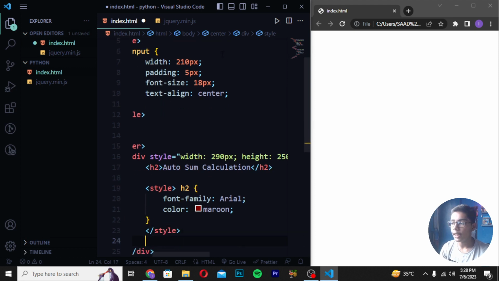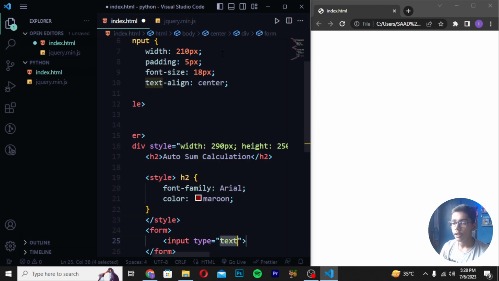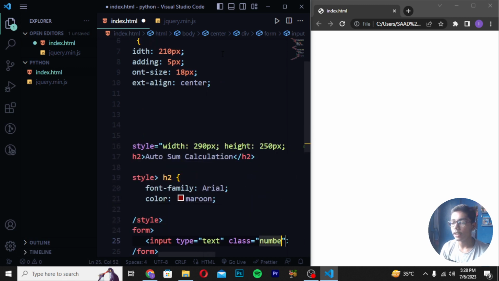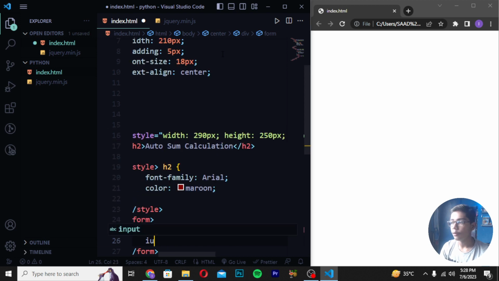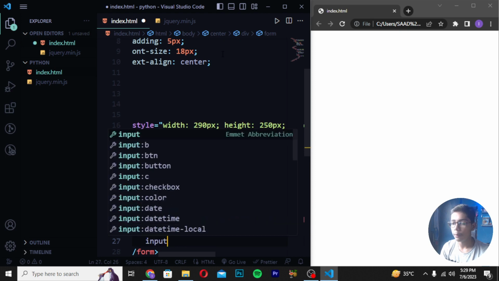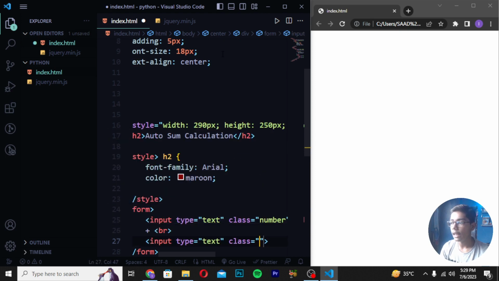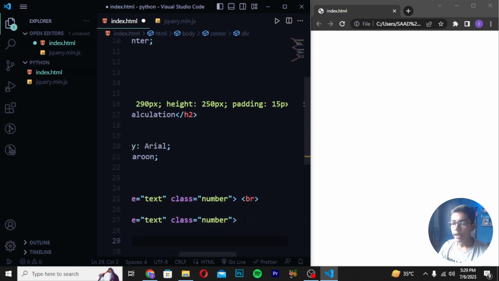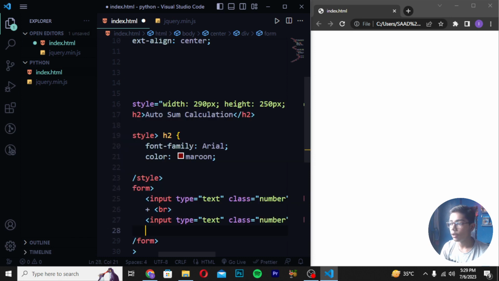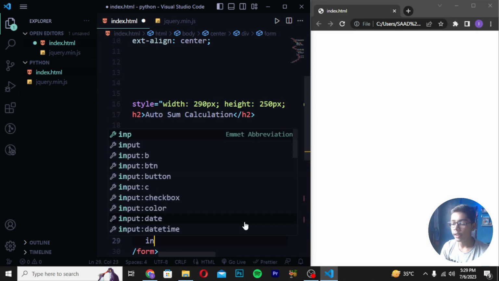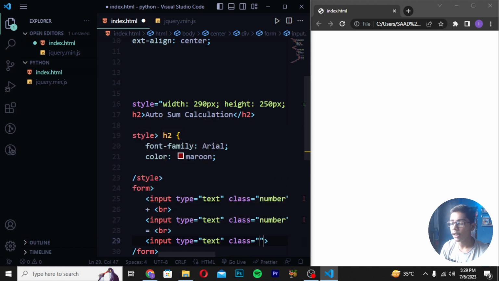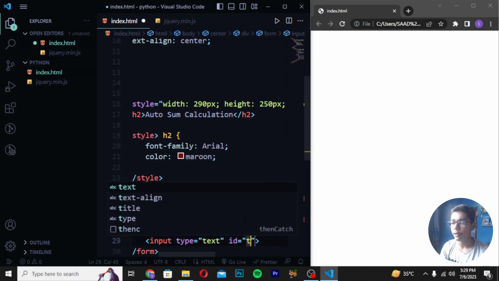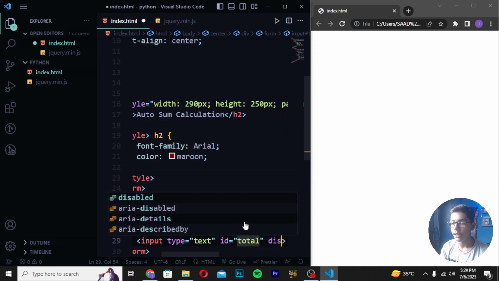Then move after the style tag and give a form, in which I will be creating some of the calculation things which we need. I will write input text, then write class number, then br. Then move down and write plus, br like this. Create an input again, type text, and give the class of number again. Then move after the number tag which we created and create a br tag. Then write equals, br, then write input type text. Again you have to create a class, or you can say we have created the class at the top. I will be creating a total id, then write disabled like this.